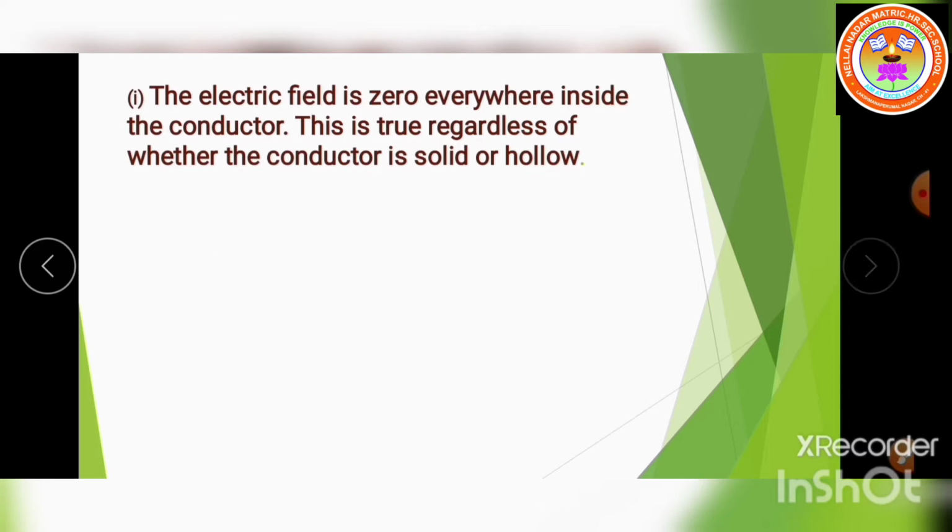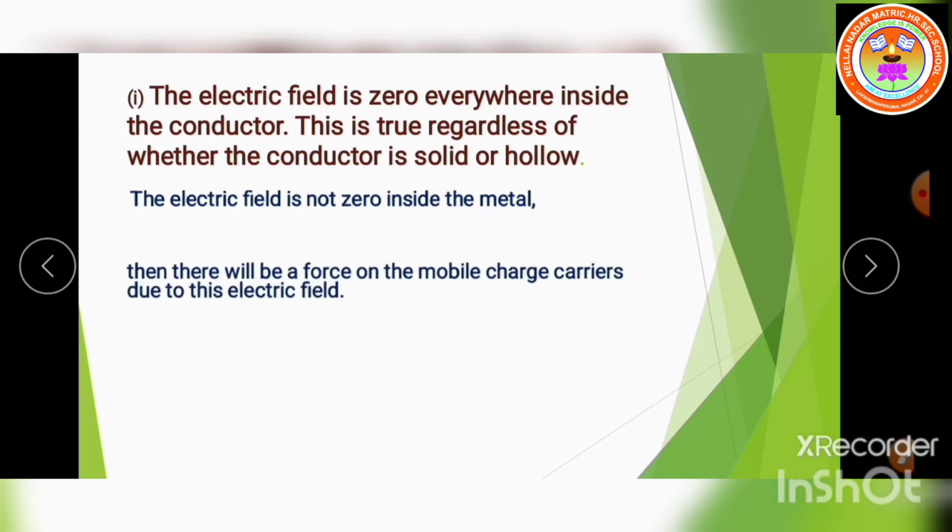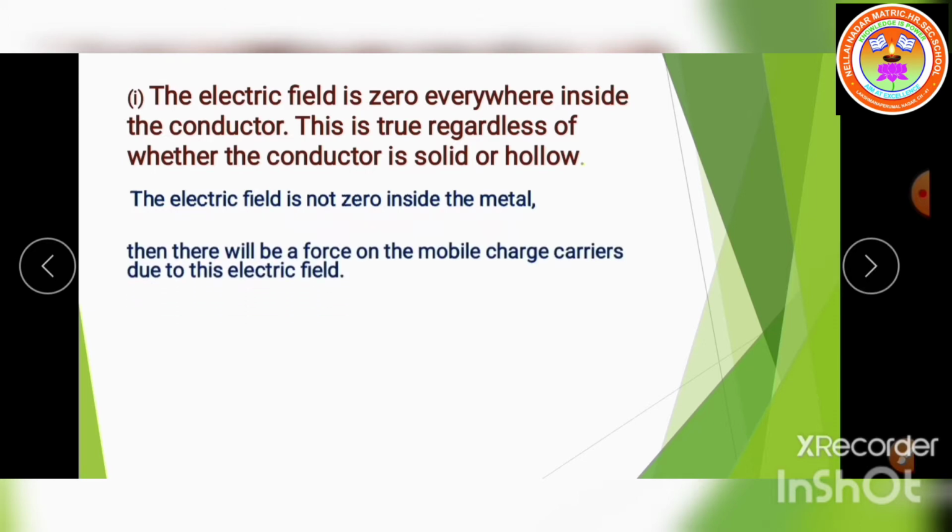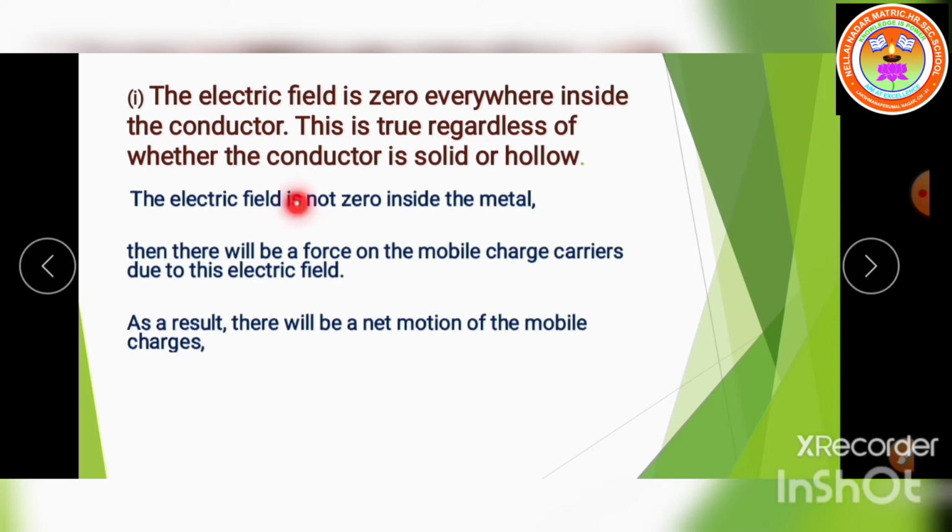Suppose the electric field is not zero inside the conductor. Then there will be a force on the mobile charge carriers due to this electric field. As a result, there will be a net motion of mobile charges. So listen once again. When the electric field is not zero, the force on the mobile charge carriers will be experienced due to this electric field. Because of that, net motion of the mobile charges will take place.